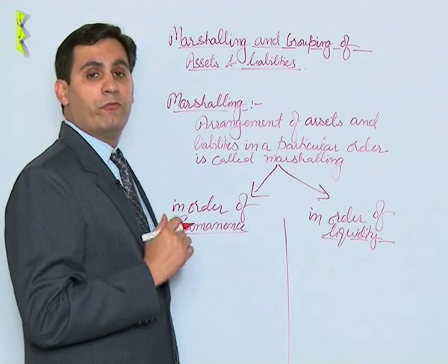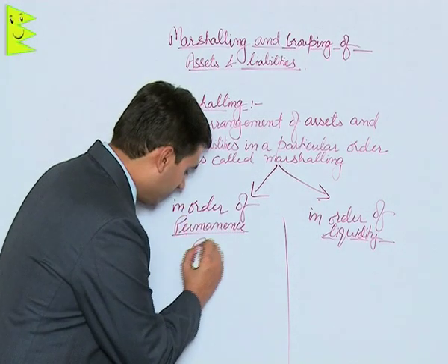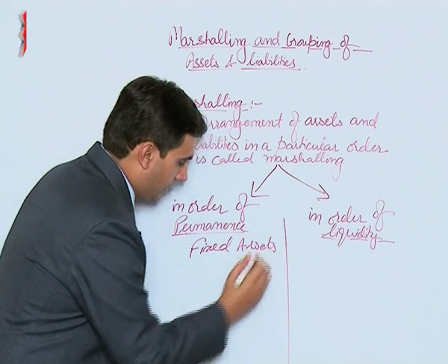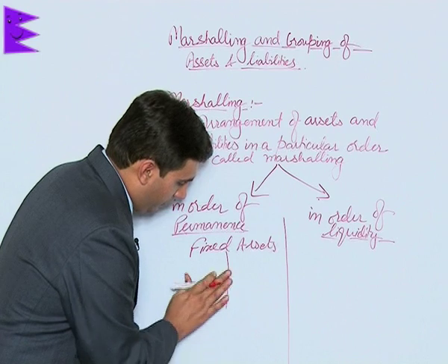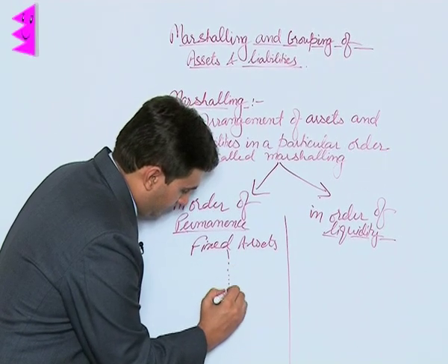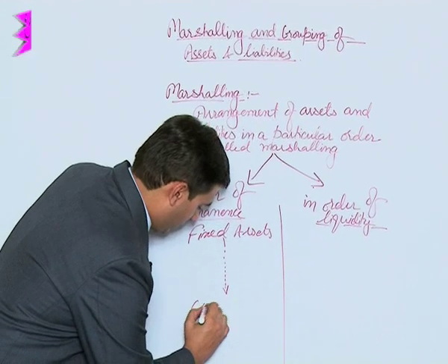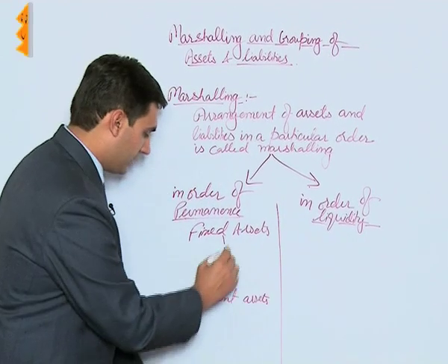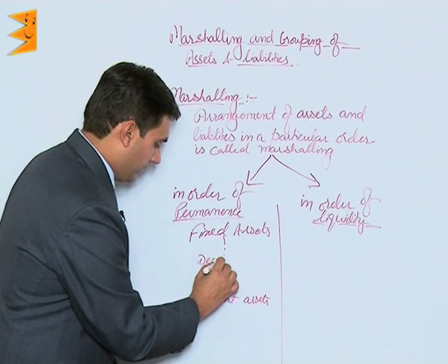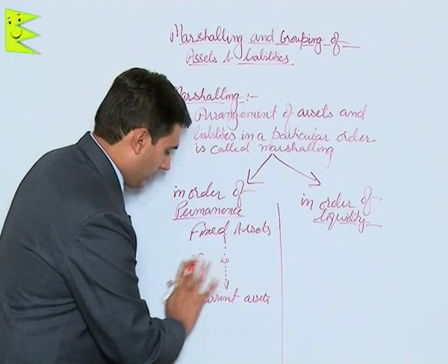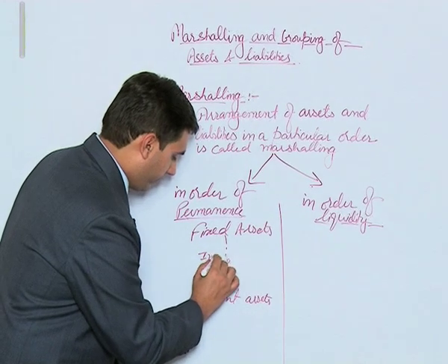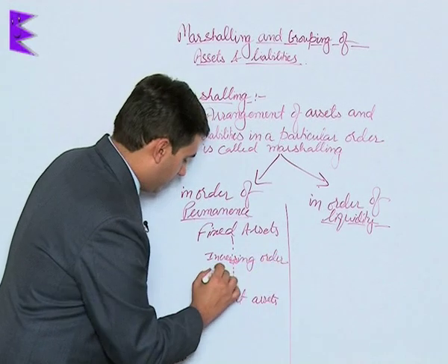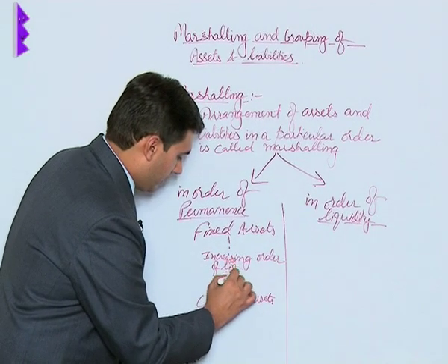That means when we arrange the assets, fixed assets are put up first, and as and when we go down, then we reach current assets, and this is increasing order of liquidity.